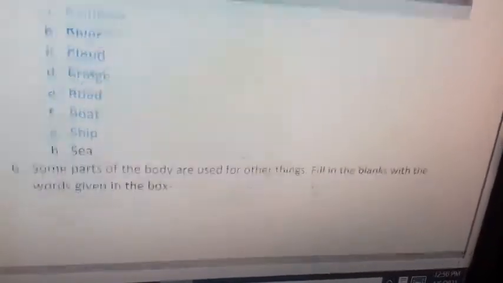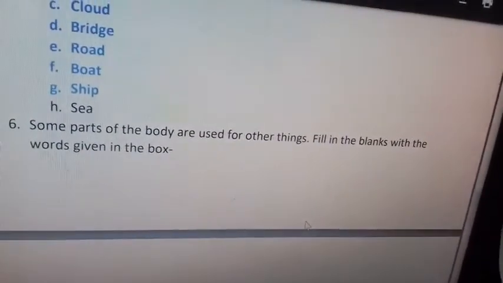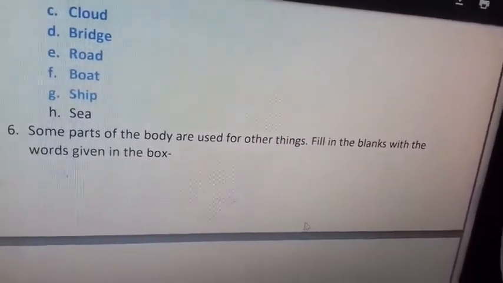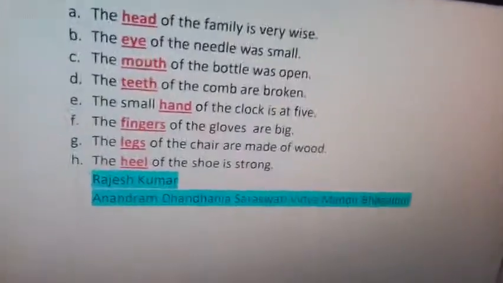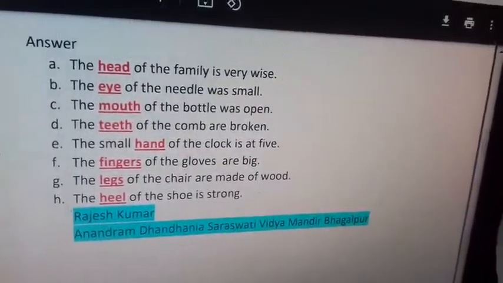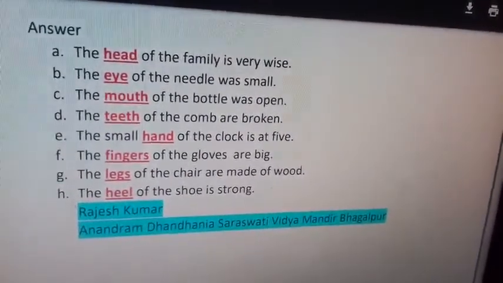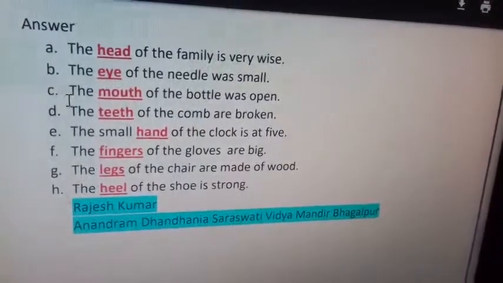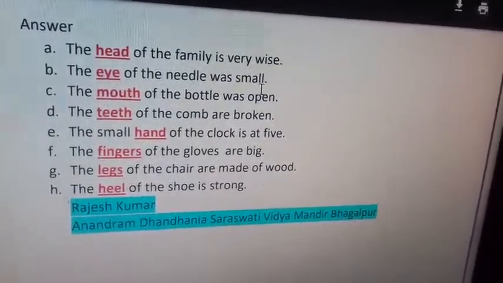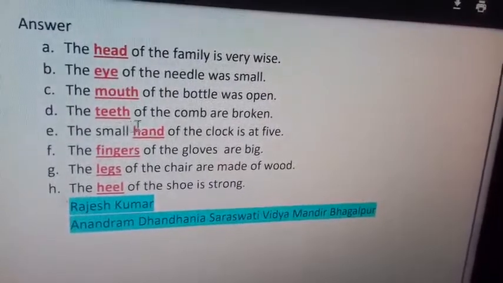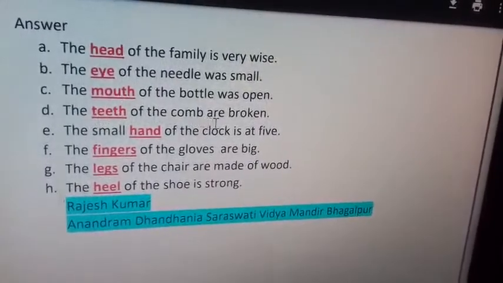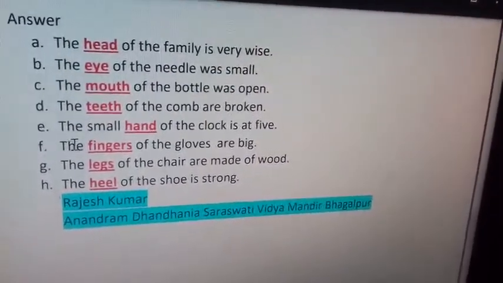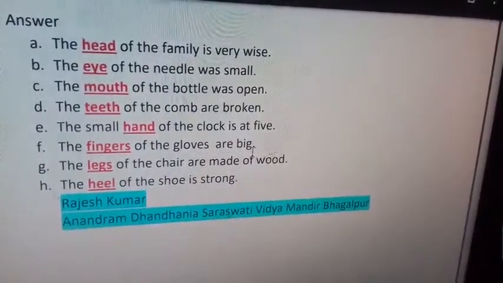Now we should come to question number 6. Question number 6 says: some parts of the body are used for other things. Fill in the blanks with the words given in the box. So some words were given and here the answer is ready for you. First one, A, the head of the family is very wise. B, the eye of the needle was small. C, the mouth of the bottle was open. D, the teeth of the comb were broken. E, the small hand of the clock is at 5.